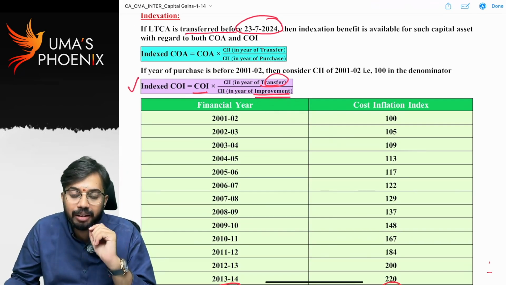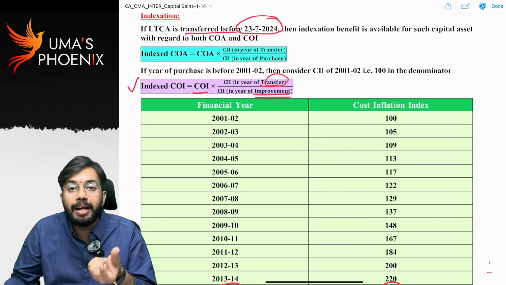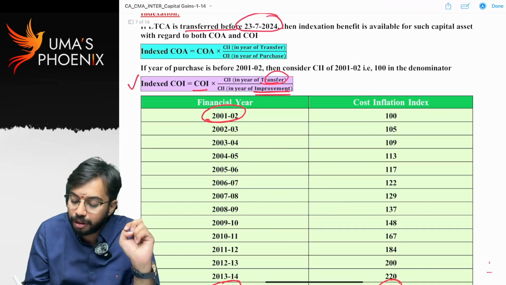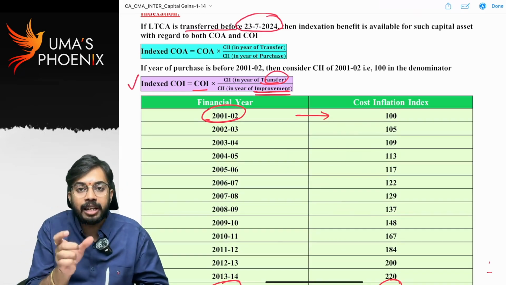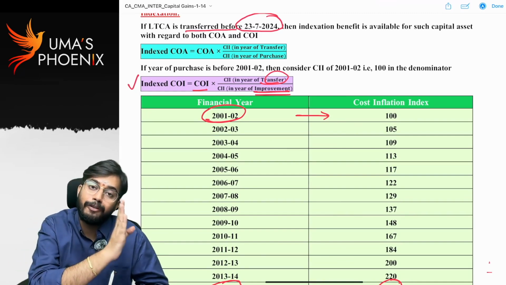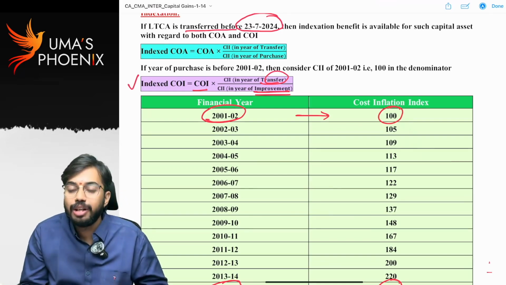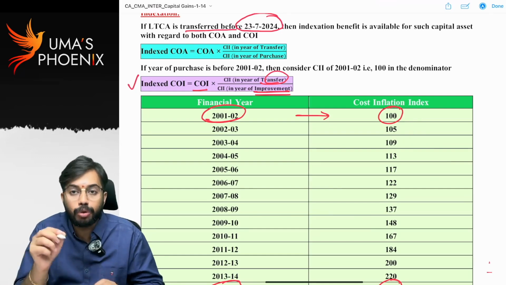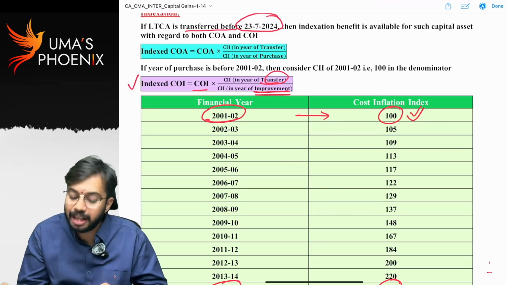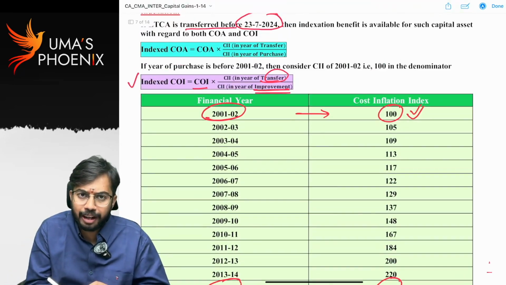My father has a building. That building was constructed in 1994. Whether cost inflation index number is available for 94-95? No. Cost index number is available for 2001-2. That means cost inflation index numbers are available from 2001-2. If any capital asset is purchased before 1st April 2001, then cost inflation index number is 100. So if any building is purchased in 2001-2 or before 2001-2, cost inflation index number that you have to take is 100.